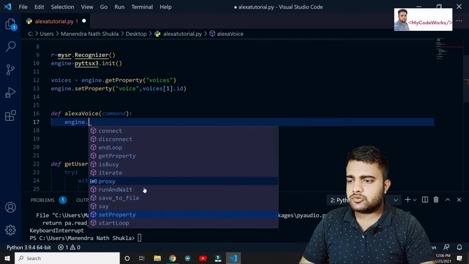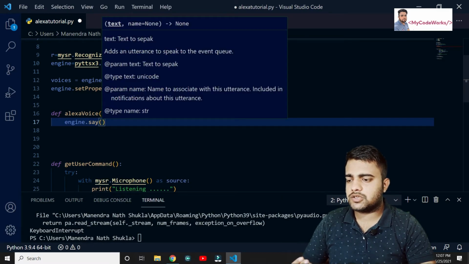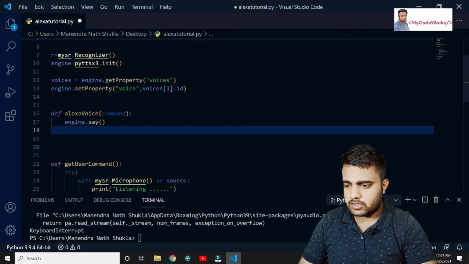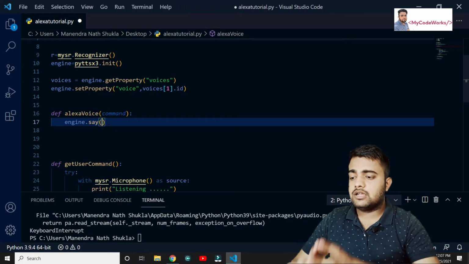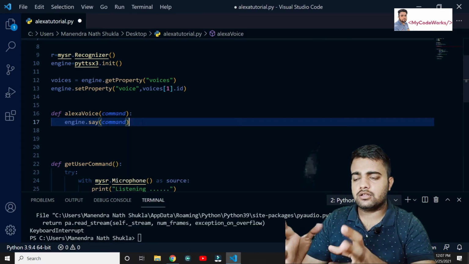This say method translates text to speech. Whatever text we give it, it's going to say in voice format. So whatever command we have just told Alexa, it will return back as a voice command also. Whatever command we give, it says the same thing again, until the voice is complete, I mean, until it has read the whole command.